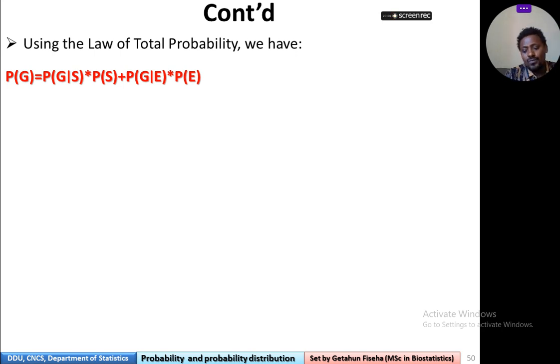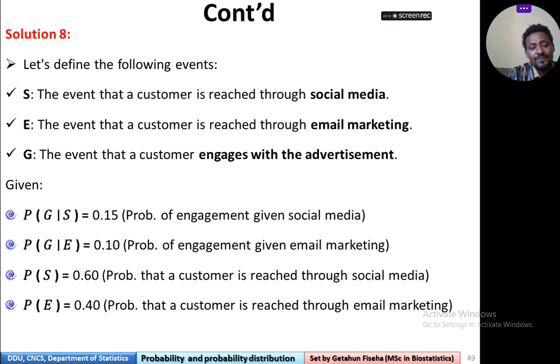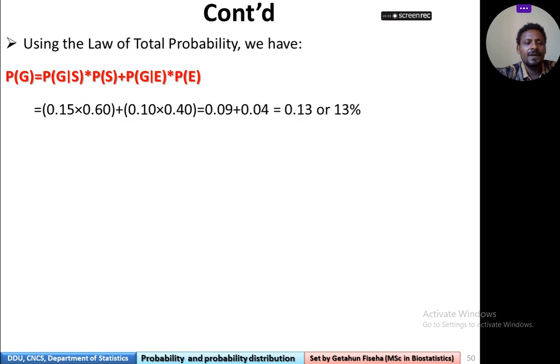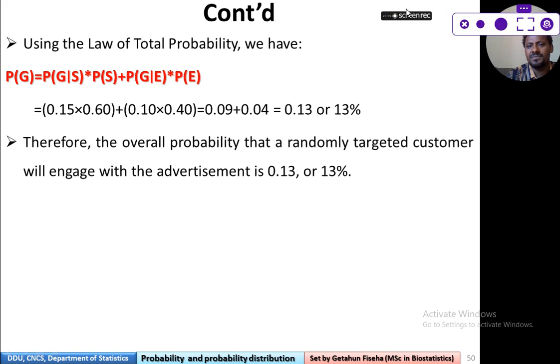Probability of G, don't forget what we have designated G. So probability of G is equal to probability of G given S times probability of S, plus probability of G given E times probability of E. Now it will be 0.15 times 0.6 plus 0.1 times 0.4, which is 0.09 plus 0.04, which is 0.13 or 13%.